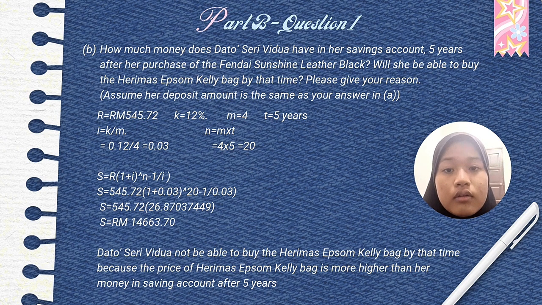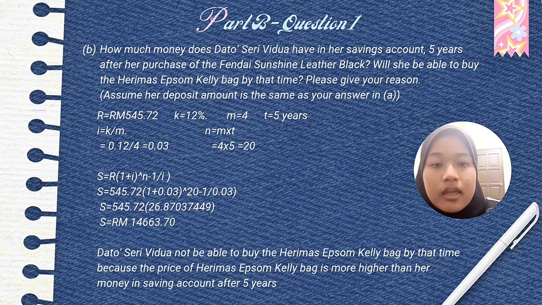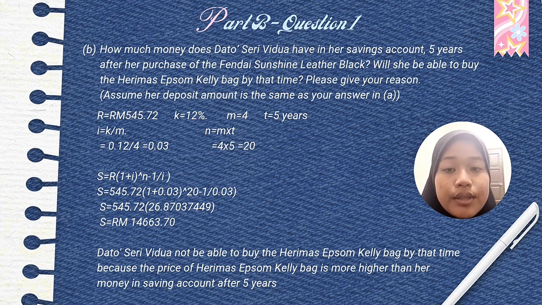We want to see her saving account after 5 years, so we use S equals R[(1 + I)^N - 1] over I as the formula. We substitute the amount, S equals 545.72 [(1 + 0.03)^20 - 1] over 0.03, and we get S equals 545.72 multiplied by 26.87037449, and we get RM 1463.70 as the answer.